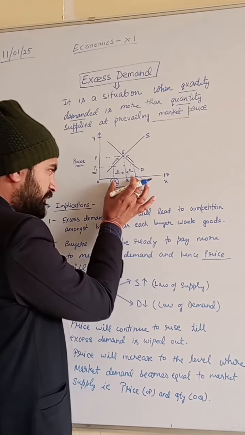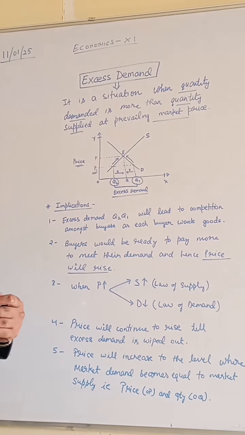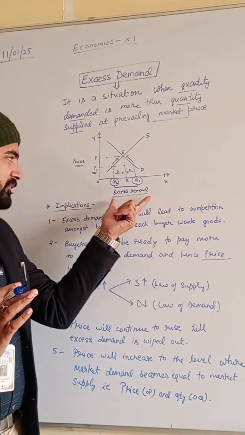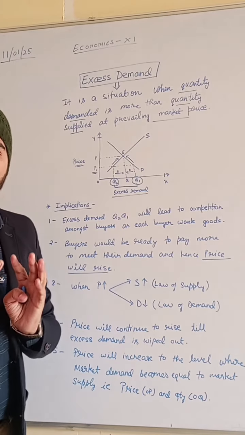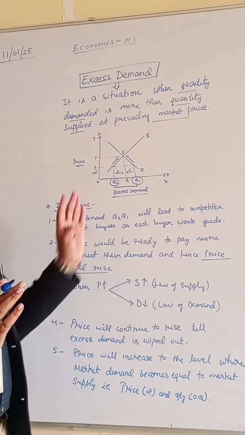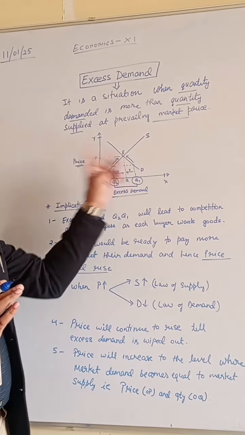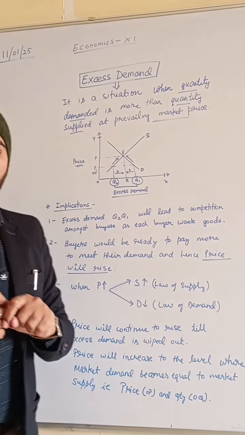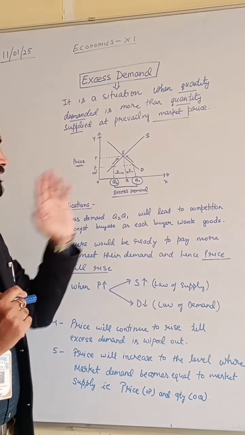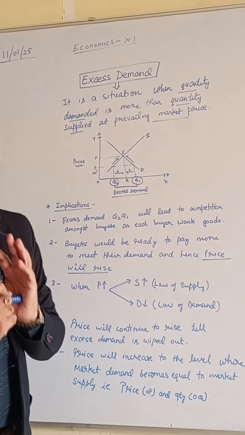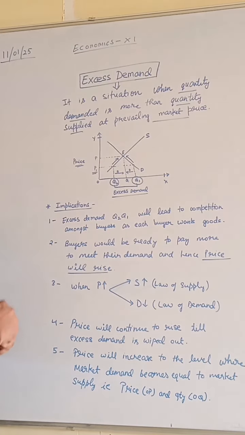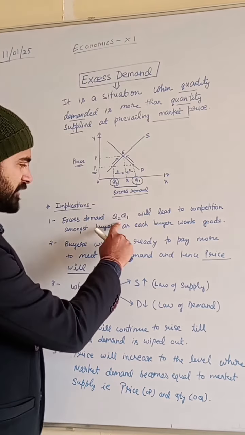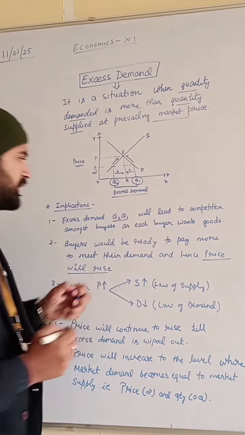So there is this much difference between the supply and the demand. We are considering this difference as excess demand, or the situation of excess demand. We have to correct this situation in order to achieve the equilibrium at the point E. And we all know equilibrium is achieved only when the supply and demand curves intersect each other, right? So what happens? Excess demand, that is Q2 Q1, as I have mentioned here, will lead to